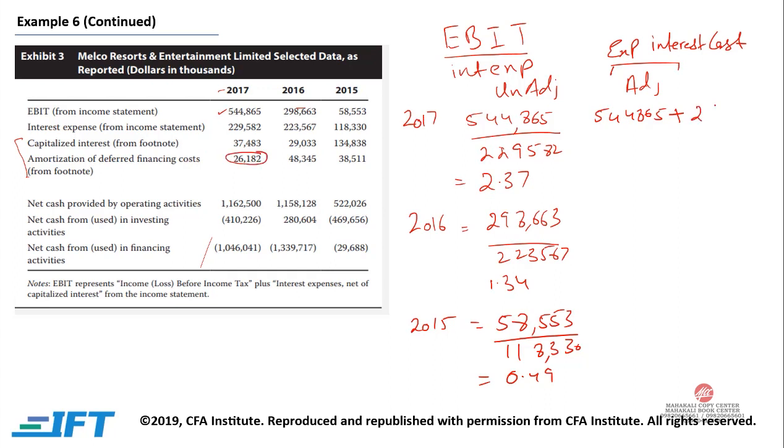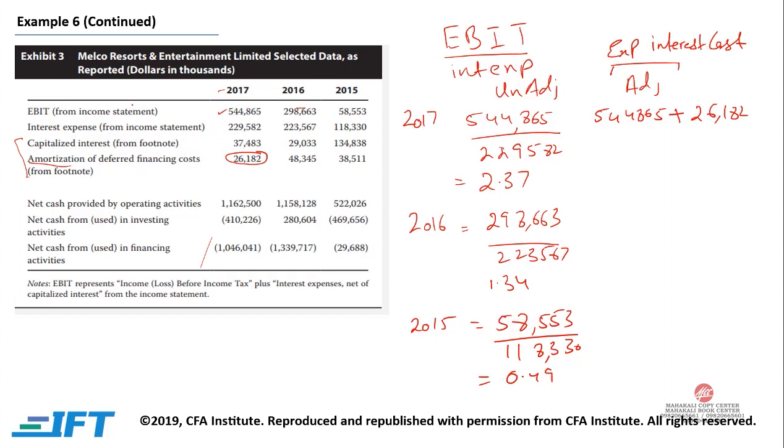We would add 26,182 over here. The reason being, if we are expensing, then there is no amortization. We amortize because we are capitalizing the interest cost. So each year we are amortizing it. The point is that if you are expensing the interest cost, there won't be any amortization of deferred financing cost.